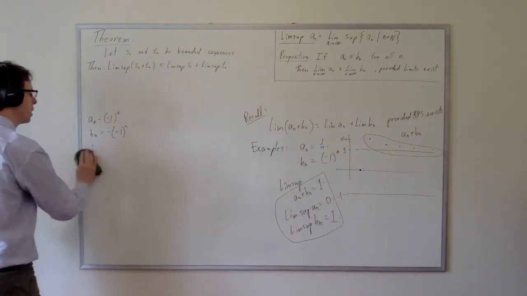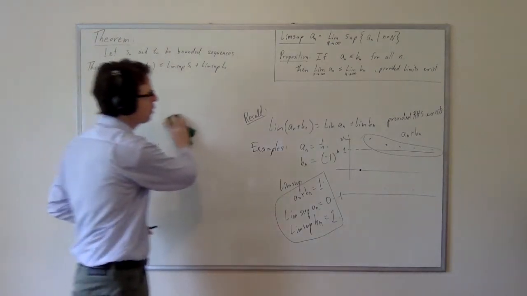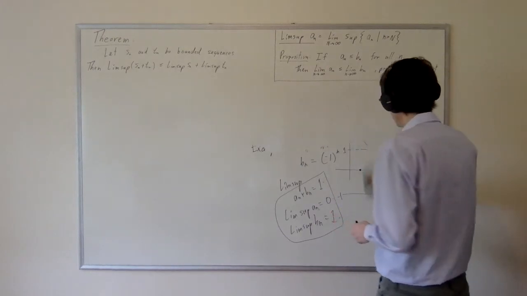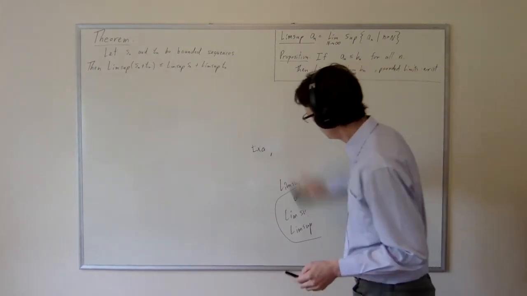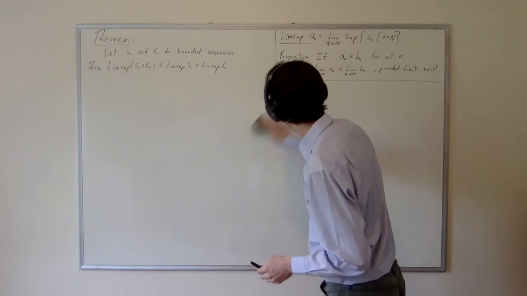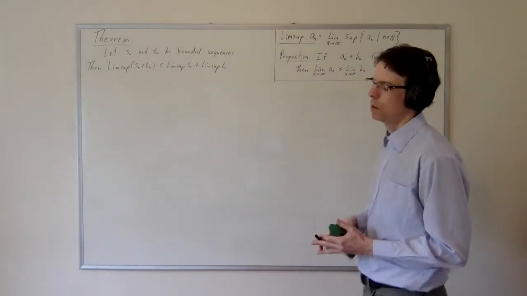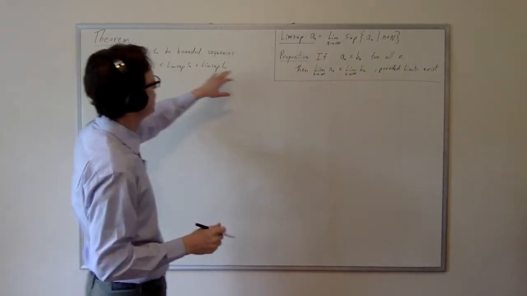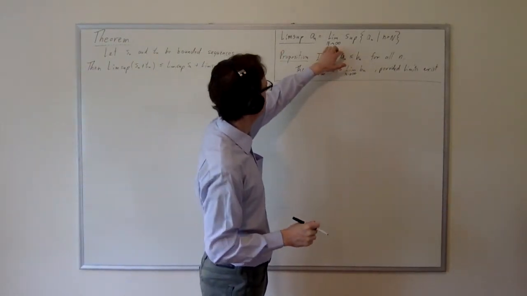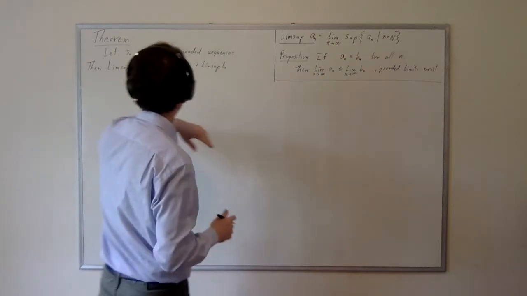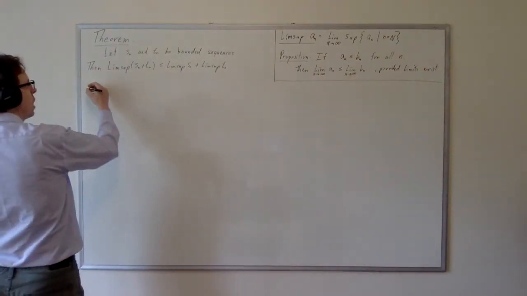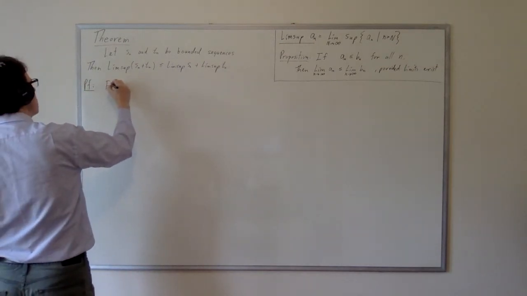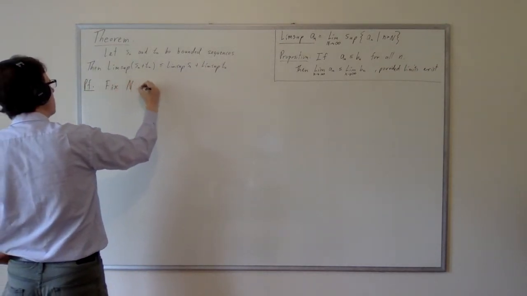Let's get to the proof. We're going to prove this. So we've proven a lot about lim sups and subsequential limits, but we're going to try to prove this in as basic a way as possible by simply using the definition of the lim sup. So let's get started. The lim sup here is about the limit as cap N goes to infinity of the supremum of the tails. And so what we're going to do first is fix a cap N.